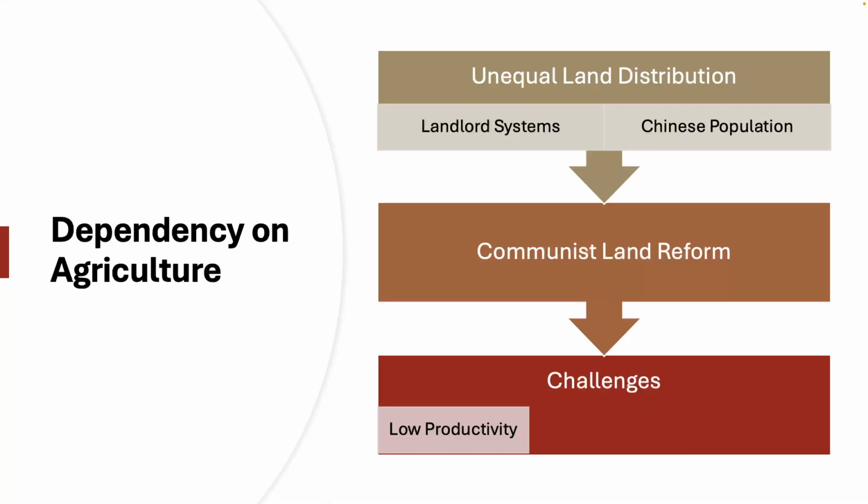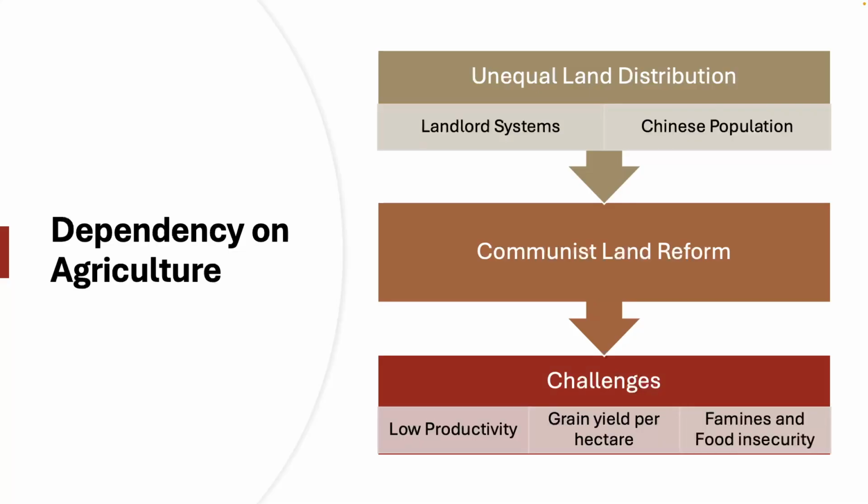Most Chinese peasants would use traditional farming techniques, relying very heavily on manual labor and very simple tools, and had not, in fact, embraced some of the newer, more Western technological ideas that might have made agricultural production more productive. China's grain yield per hectare in 1949 was far below global standards. The yield of rice and wheat per hectare was among some of the lowest in the world. Little mechanization and very limited access to modern agricultural techniques is what fueled some of these poor results.